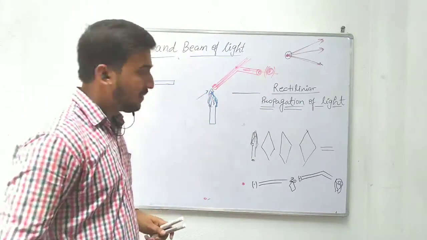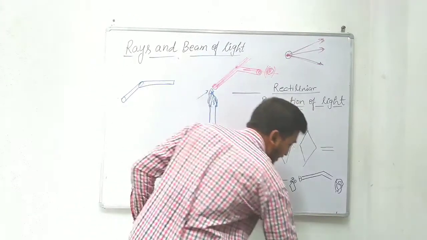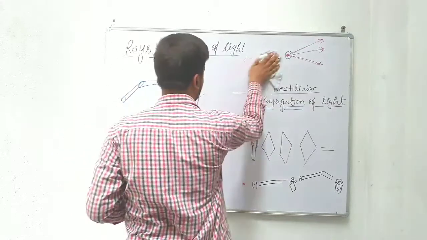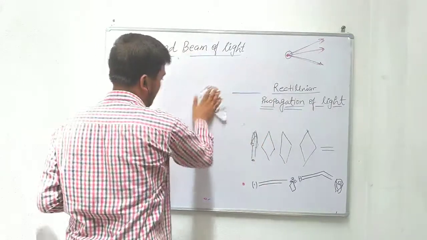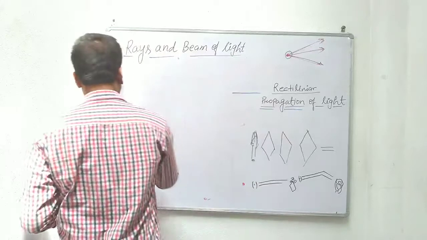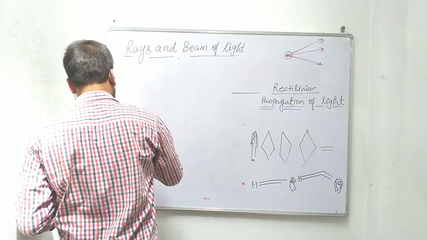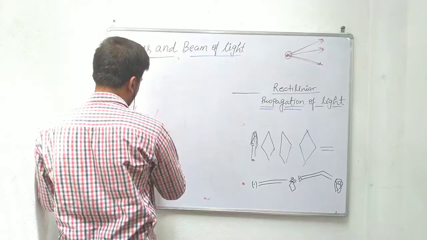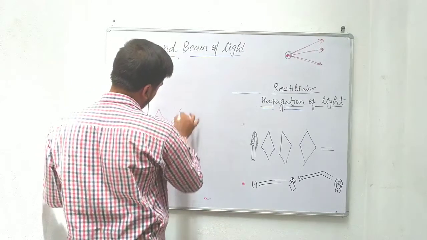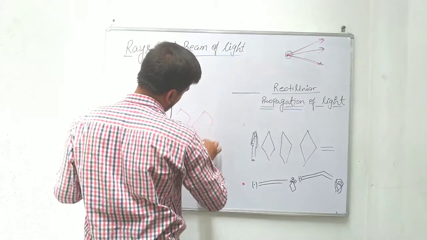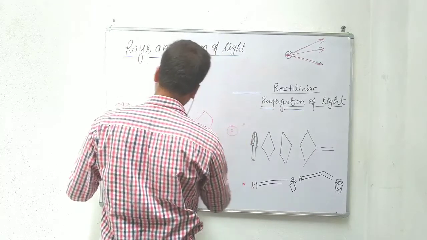We'll take another example to understand this rectilinear propagation of light. Suppose we have one source of light here, and there are different objects kept in between, from here to here.